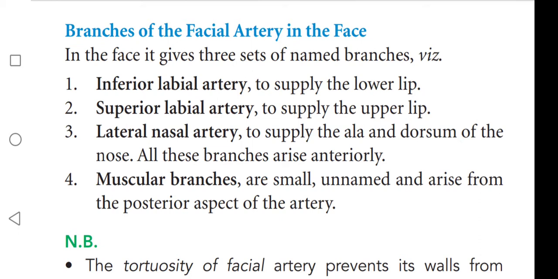Muscular branches are small, unnamed, and arise from the posterior aspect of the artery. So the anterior branches are the inferior labial artery, superior labial artery, and lateral nasal artery, and the posterior branches are small and unnamed. We call these muscular branches.